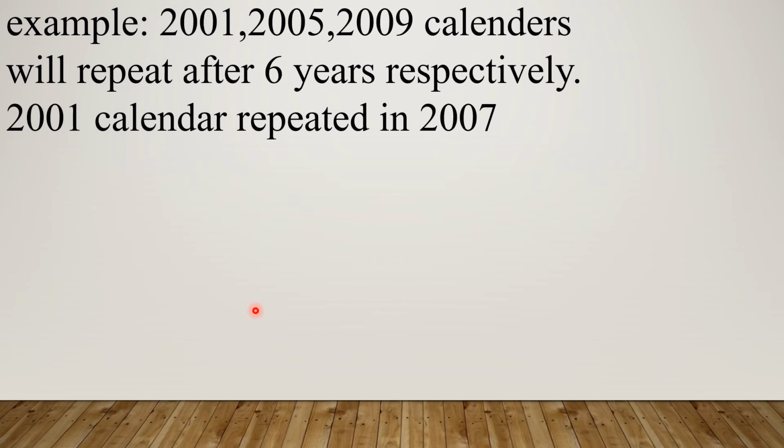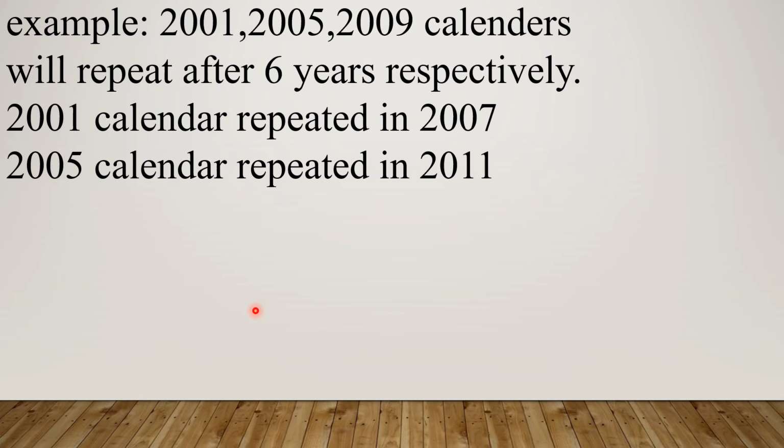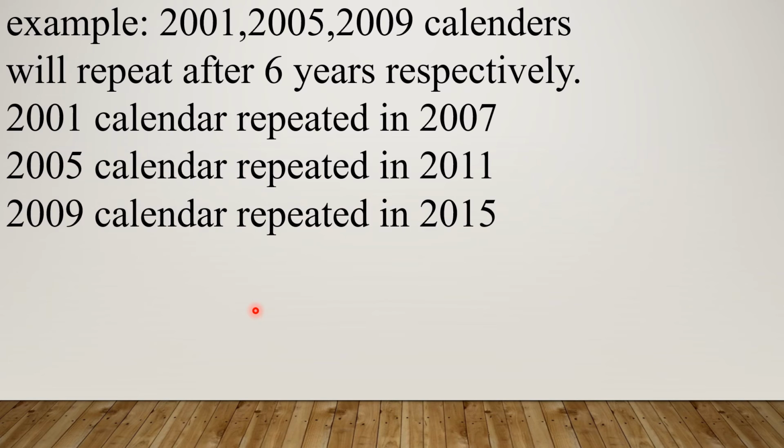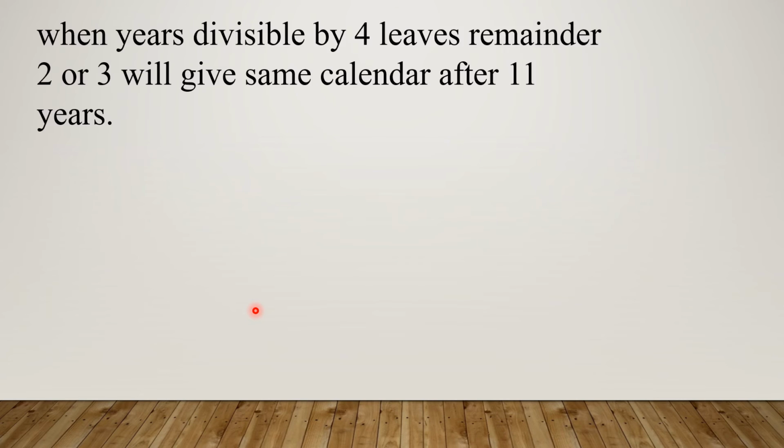Means 2001 calendar will repeat in 2007. 2005 calendar will repeat in 2011. 2009 calendar will repeat in 2015. So this is the scenario. There are some other conclusions also.